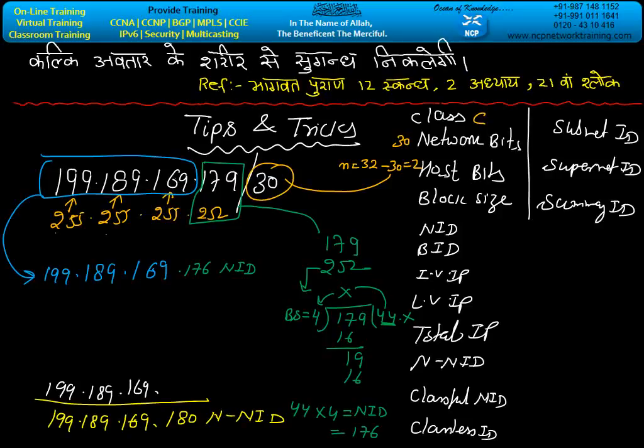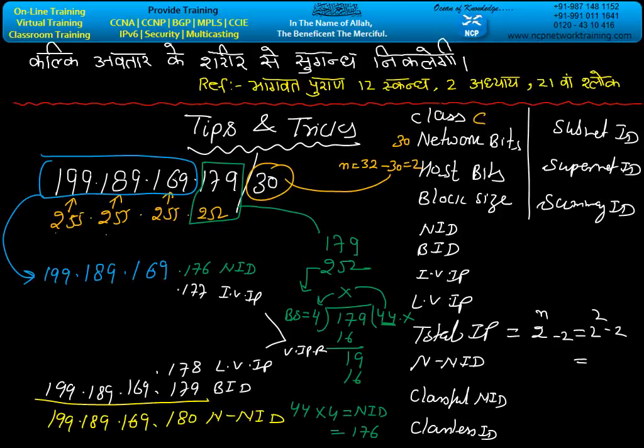Now from the next NID, minus 1 equals your BID. 179 is your BID, and from the BID minus 1, the last valid IP is 178. NID plus 1 is your first valid IP, and from here to here, that is the valid IP range. And the formula for the total valid IP is 2 to the power n minus 2, 2 to the power 2 minus 2, 4 minus 2 equals 2. We have calculated each and everything here.